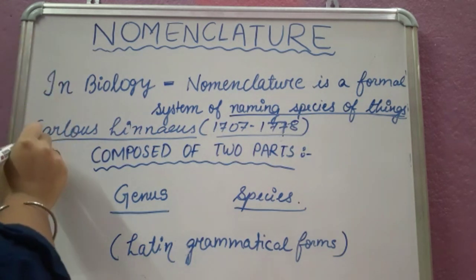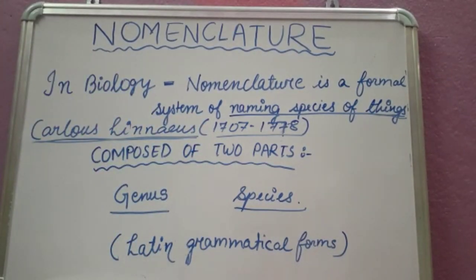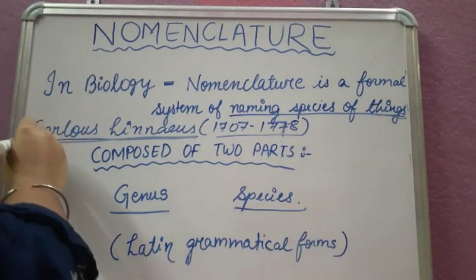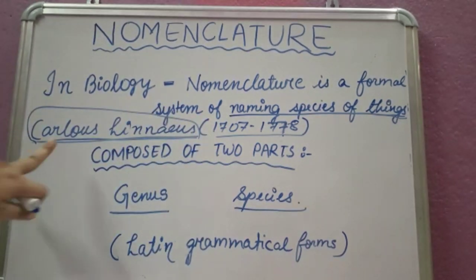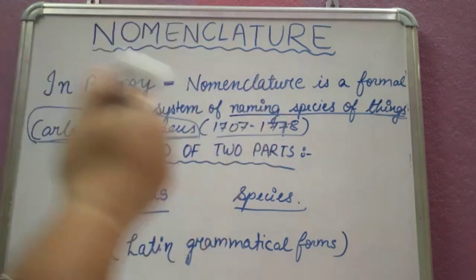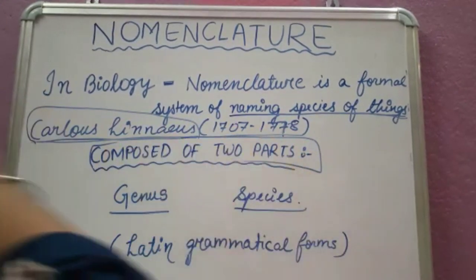Who gave the scientific names to things? Carolus Linnaeus, who is also known as the father of taxonomy, adopted the nomenclature in 1707 to 1778, which is composed of two basic parts.